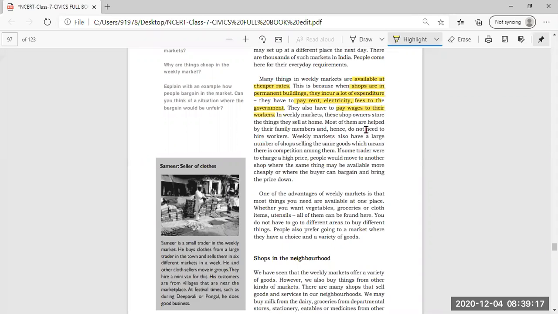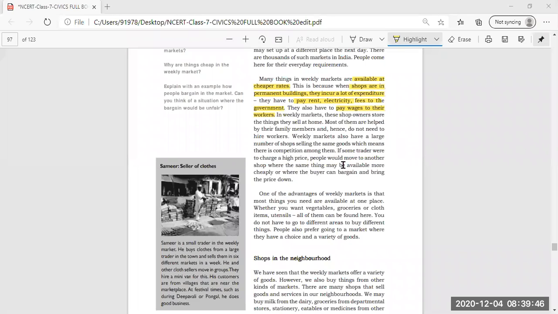The shop owners are often the people who make the things at home. Most of them are helped by their family members only. No other worker is involved, so they do not have to give salary to anybody, and whatever profit there is will be shared with the family members only.